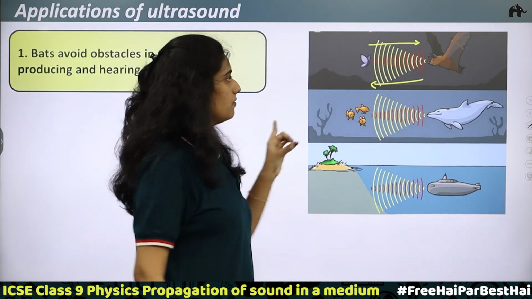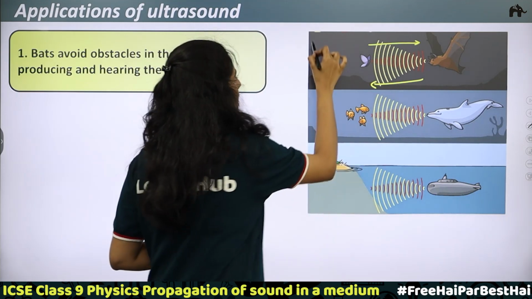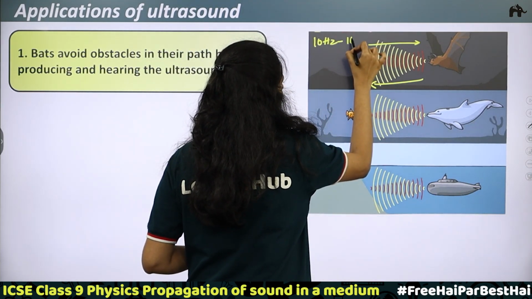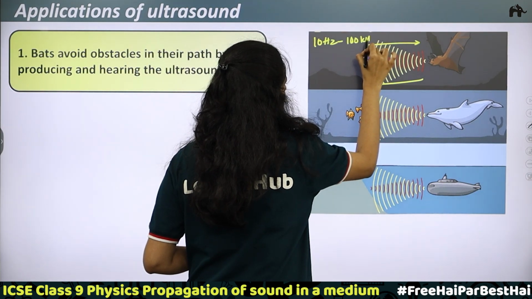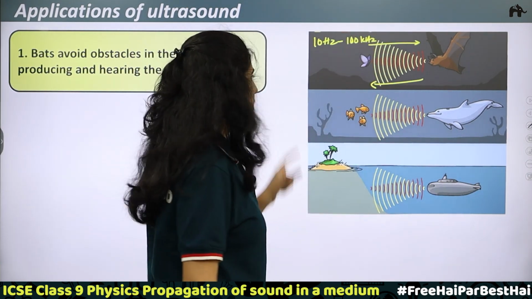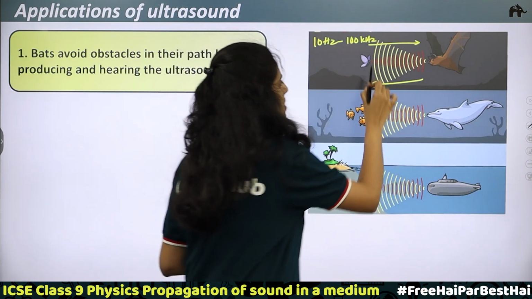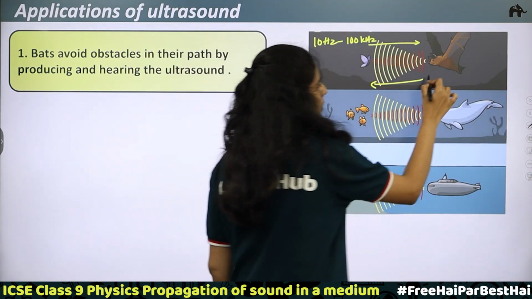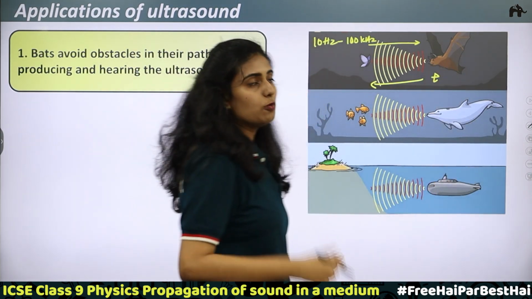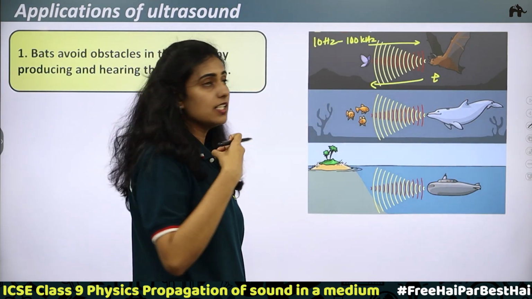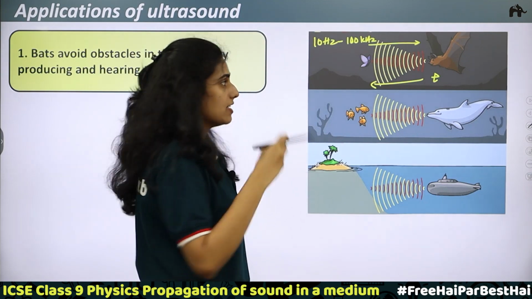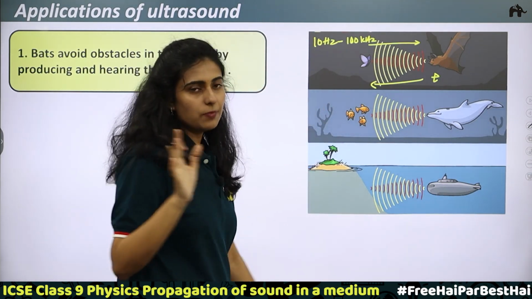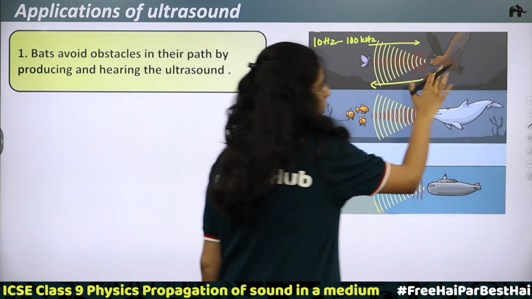We know the range of frequencies in the case of bats is 10 Hz to 100 kilohertz, which is very much greater than the audible range in humans. So this reflected wave will come back to the bat. The bat can calculate the time taken between releasing the ultrasonic waves and hearing them.